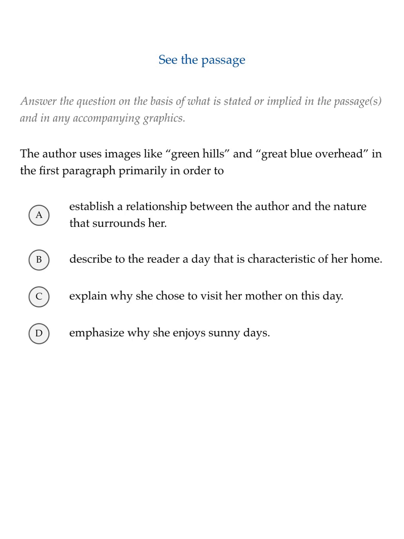Let's tackle this SAT reading question. So this question is asking us why the author uses images like green hills and great blue overhead in the first paragraph. Whenever you see "in primarily in order to," that phrase there, you can basically ask, okay, why does the author do whatever the question's asking? Let's go to the passage and figure that out.